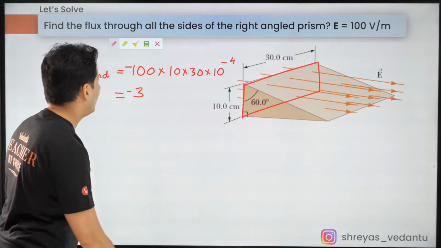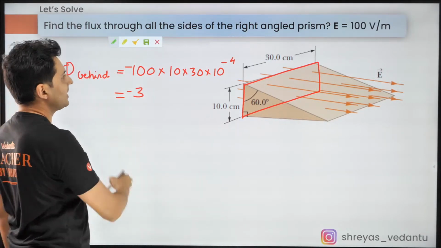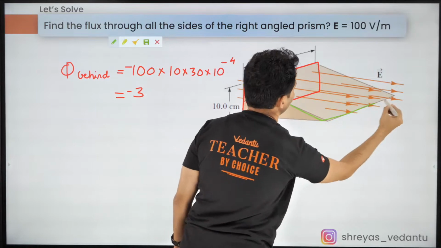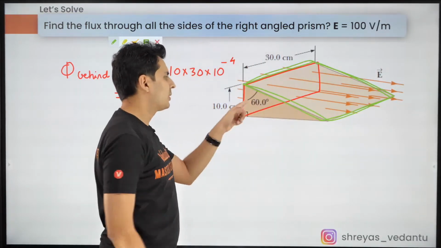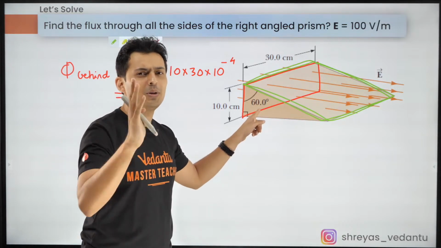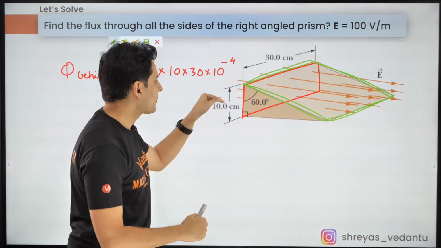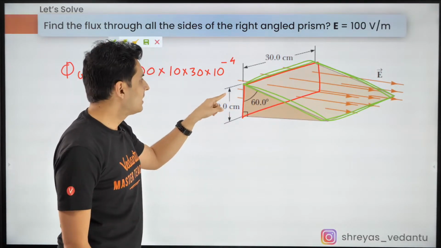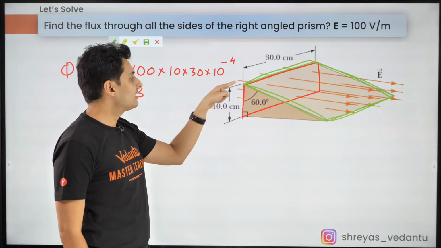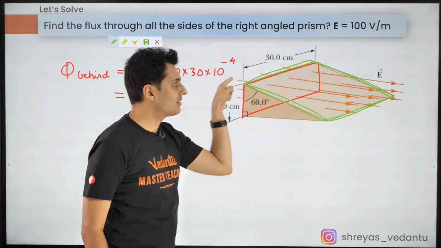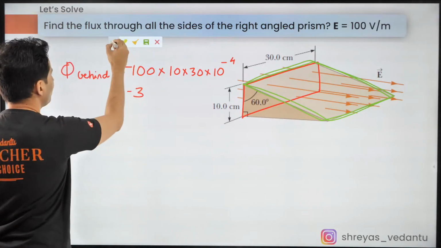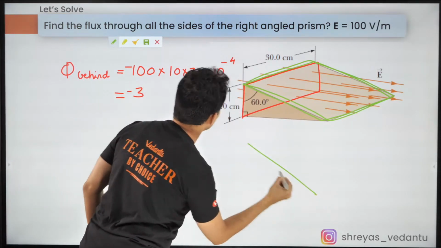Excellent. Now, through this surface, the slanting surface, you might be wondering, sir, we will have to take the angle. Don't have to take the angle. Guys, think about it closely. Won't all the field lines which pass through the red surface also have to pass through the green surface? Those of you did not get it, I'll just draw it here.